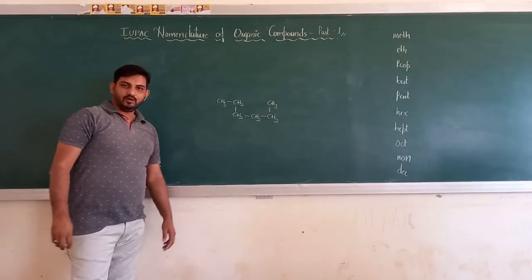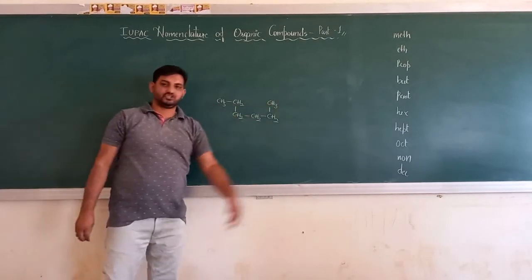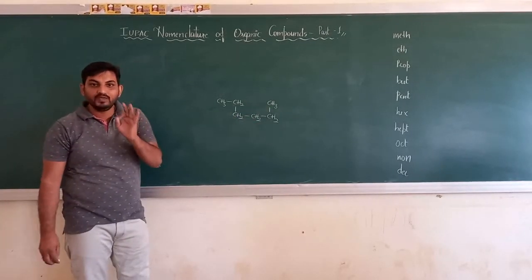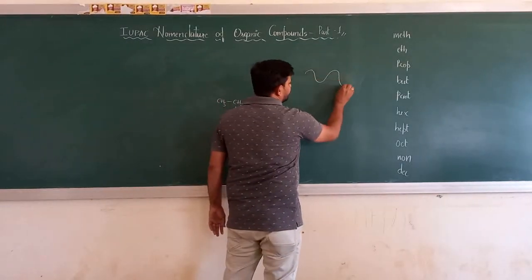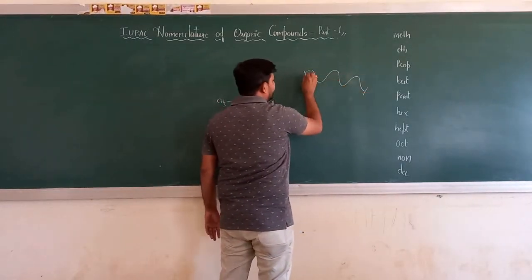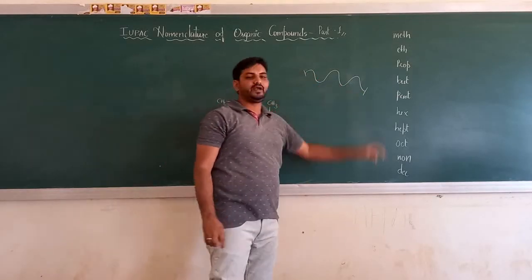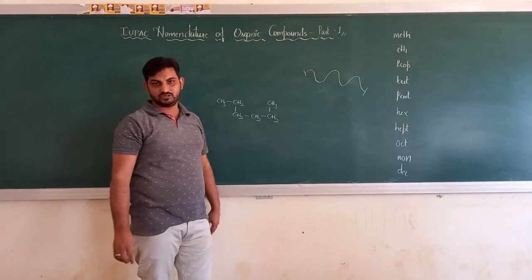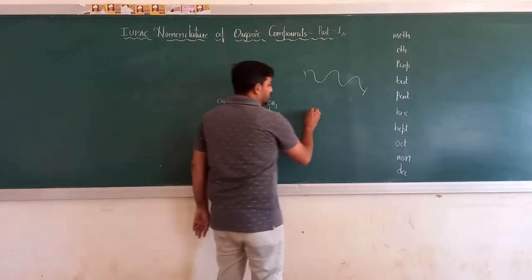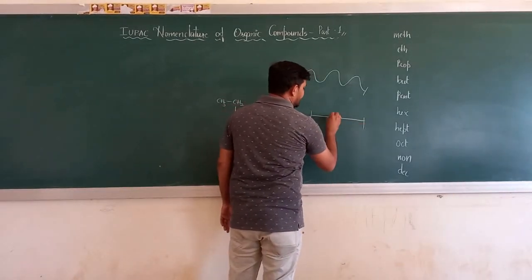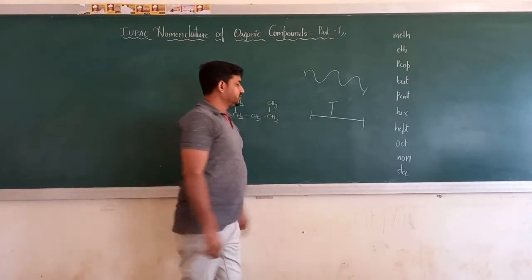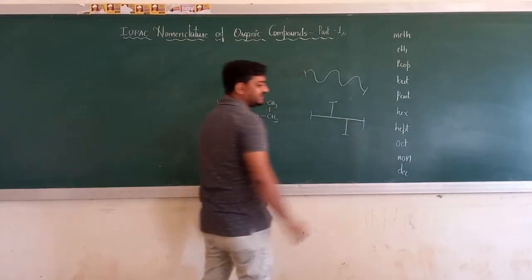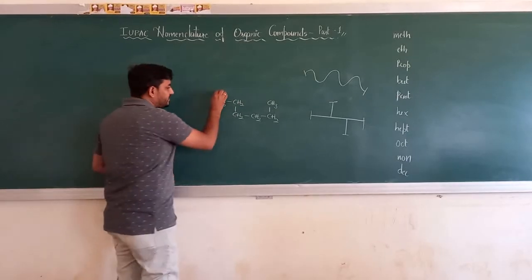I've got an example. It appears that there are branches. But what do you mean by a branch? Understand the ray diagram. If any track has only two ends, one starting point and one ending point, then there are no branches. If you have something like this and there is a third end, we say that there is a branch. If there is a fourth end, we say that there is a branch. You know, this is my starting point.